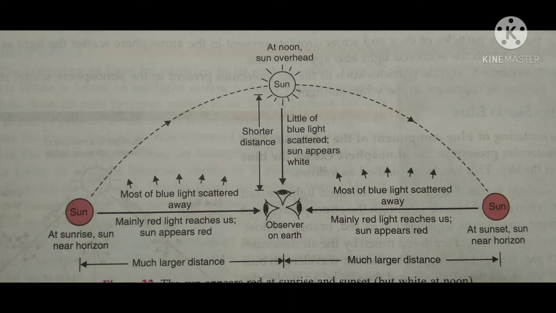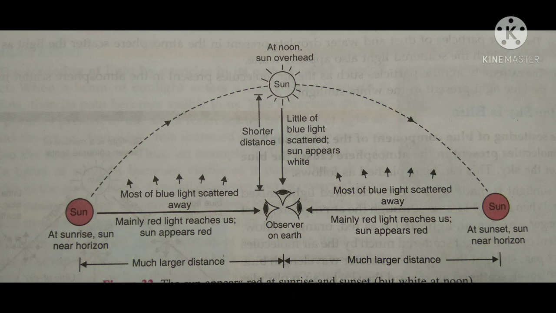And again near the horizon, when the sun sets, the blue light is scattered away and mainly the red light with the longer wavelength reaches the observer's eye as a red color.